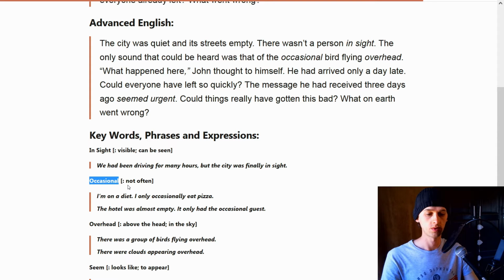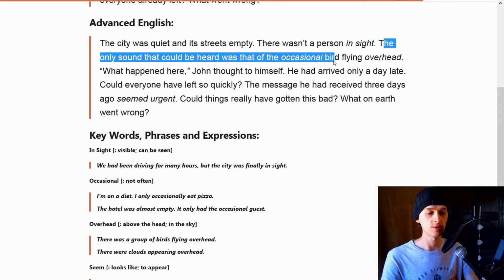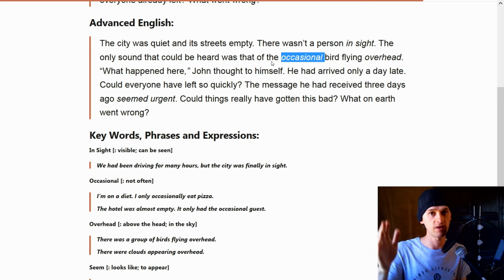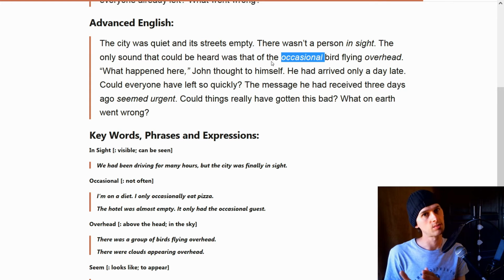Occasional, which means not often. We saw it here with the only sound that could be heard was that of the occasional bird flying overhead. So occasional means sometimes, not often. So when you say the occasional bird, you saw the occasional bird flying, that means you didn't see many birds flying. You sometimes saw a bird flying overhead, the occasional one. Sometimes I saw a bird, sometimes I didn't, just occasionally. So basically, occasionally means not often or sometimes.